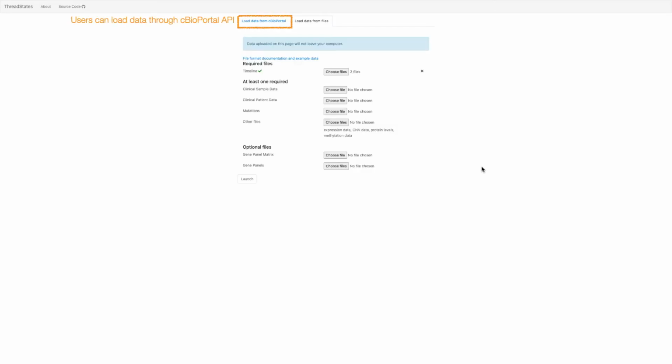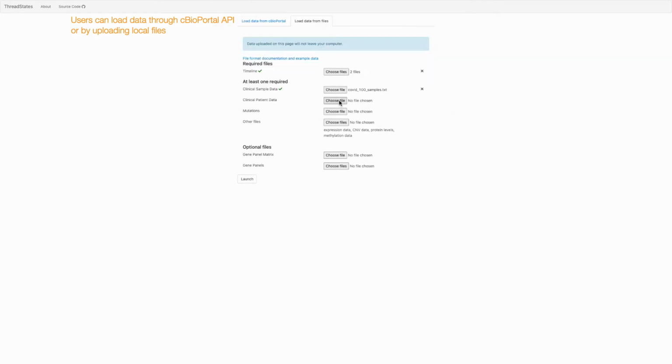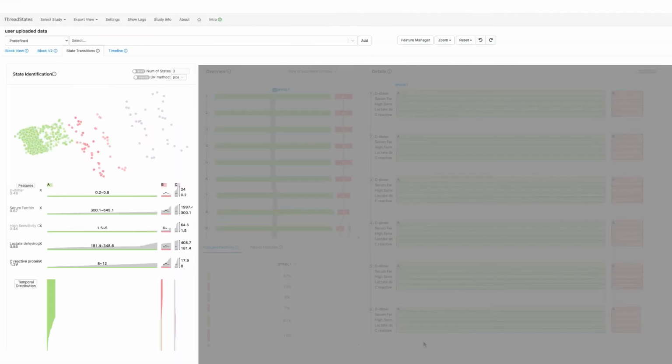To start with, users need to load the data into STRAT-STATES. We support loading through the cBioPortal API or uploading from the local computer. Once the data is loaded, the visualization is updated and presents the identified states and the state transitions.